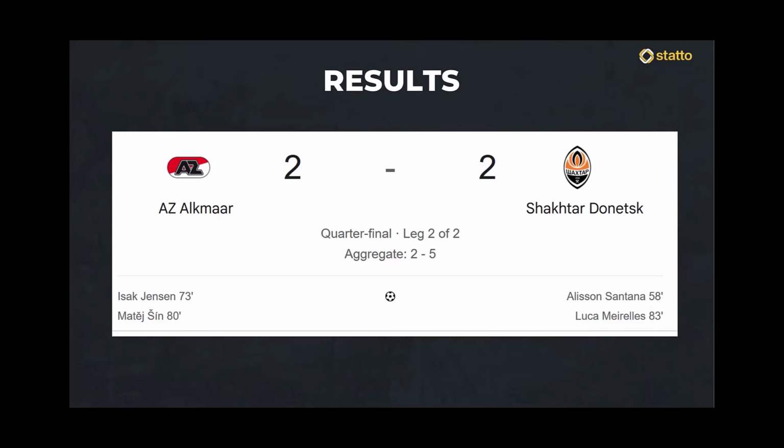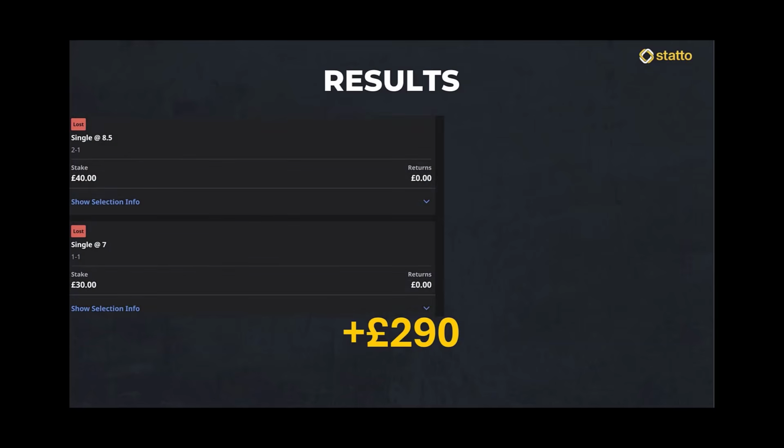Absolutely fantastic. So let's have a look at the profit loss for this. We lose these two bets, but we win the bet on the 2-2 score at odds of 12. So we've actually won the most valuable bet of all, not necessarily our anchor score in this case. So again, great call from the AI, great call from the Statto AI for this one.